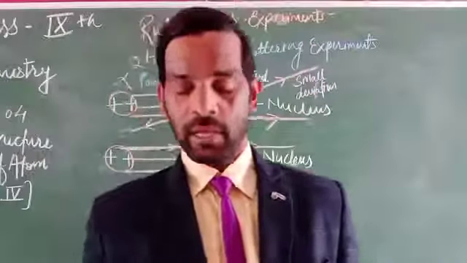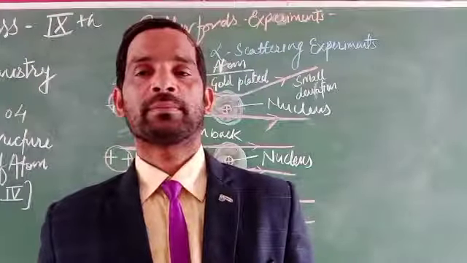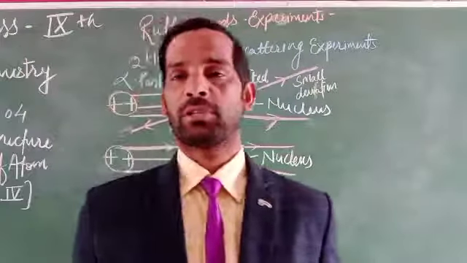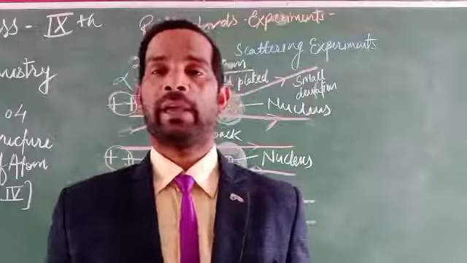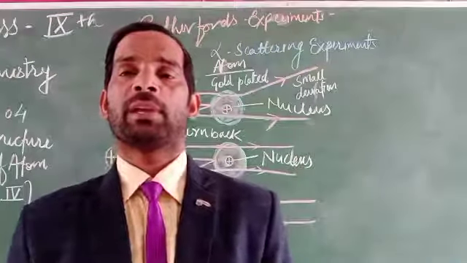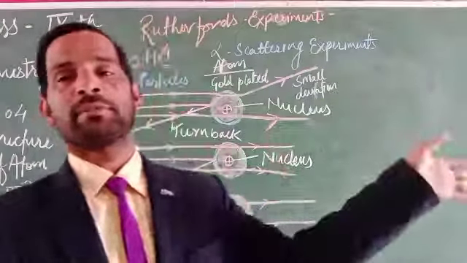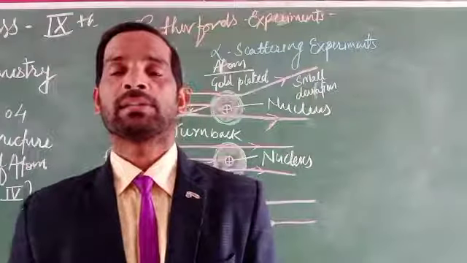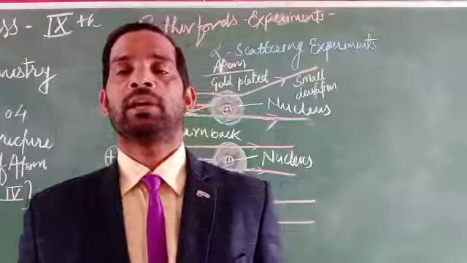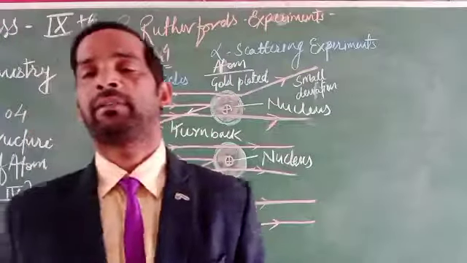concluded that there is a positive charge present. How can it be? By this experiment, alpha particles moved forward without any deviation. So there must be some vacant space through which these rays move forward without deviation. Most of the rays moved straight without any deviation, but some of the rays got deflected to a very small extent. So in some cases there is a small deviation, and in some cases a slightly larger deviation.